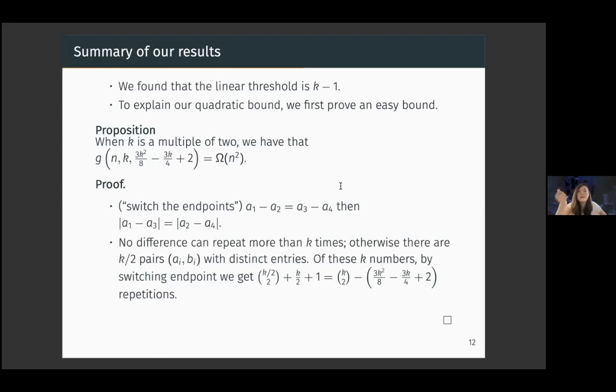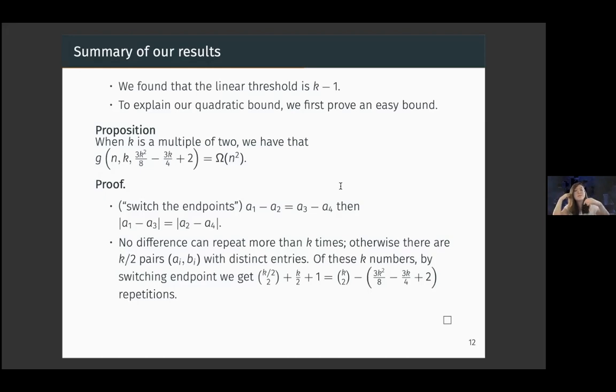So what this means in our context is that no difference can repeat more than k times, because otherwise we can find k/2 pairs that have this repetition, and of these numbers, if we do the switching endpoints trick for each pair of them, then we get a grand total of k choose 2 minus 3k²/8 repetitions.